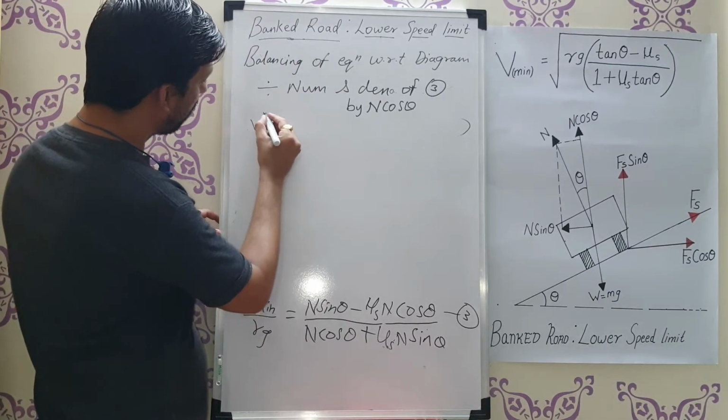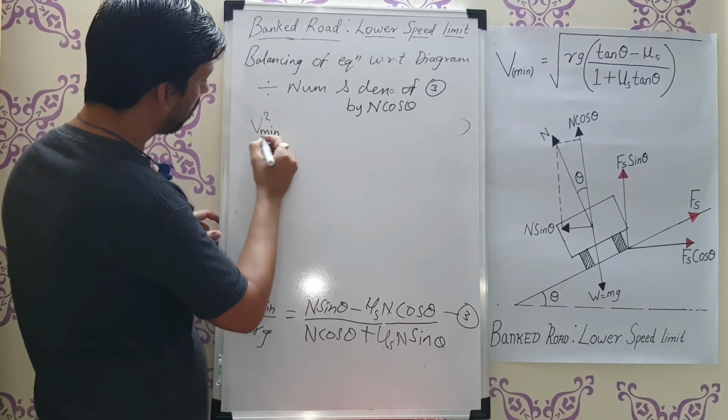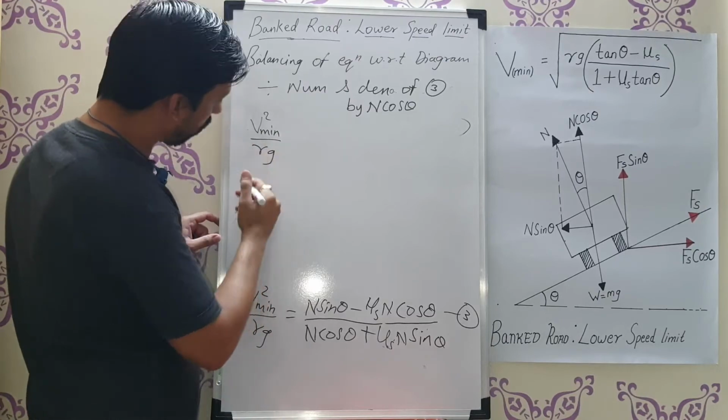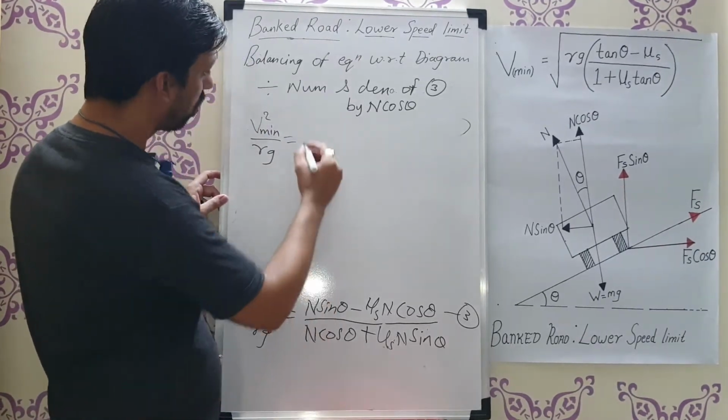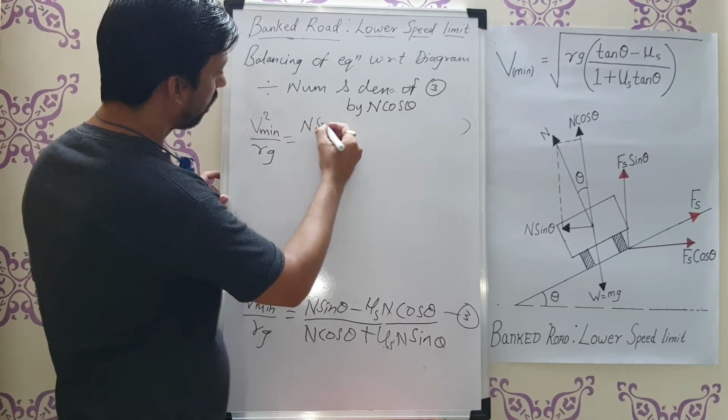So v square minimum upon rg will remain the same, because n cos theta divided by n cos theta will be 1. So it is equal to n sin theta